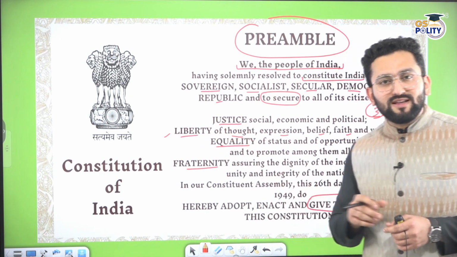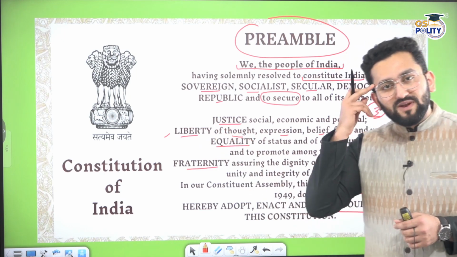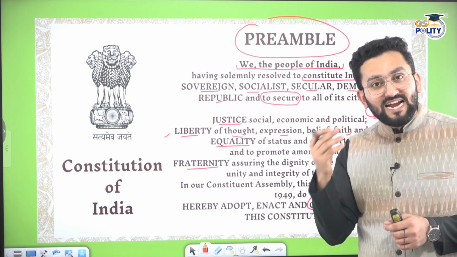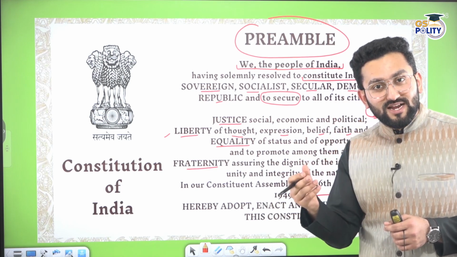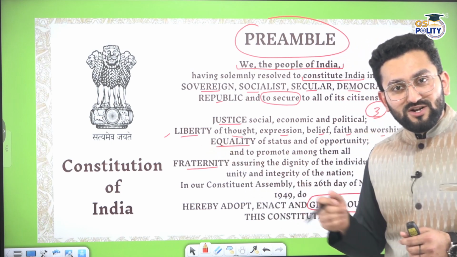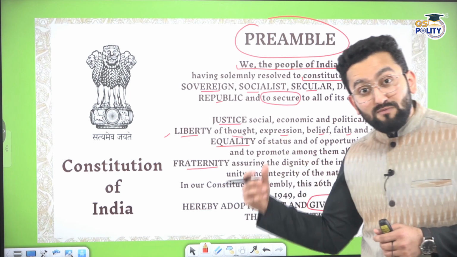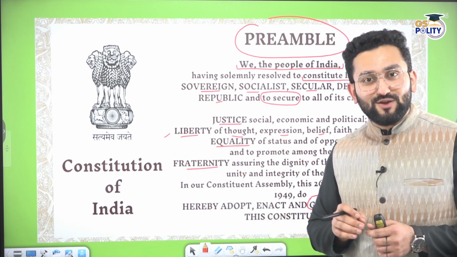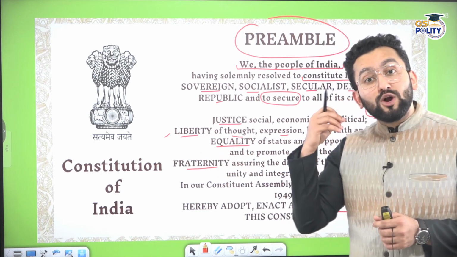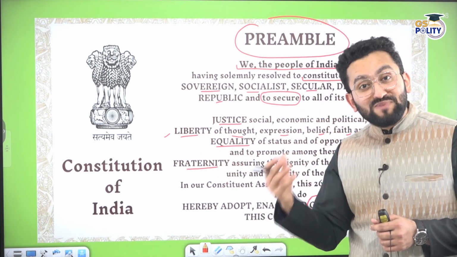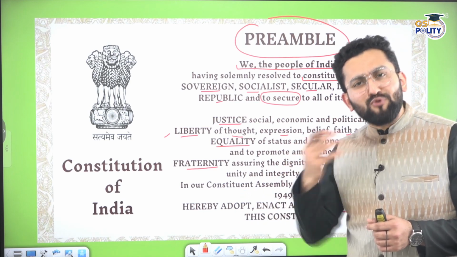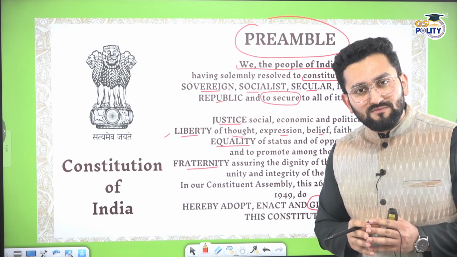Liberty. Why do you need liberty? You have a brain. You have this capability to think, act, to contribute in society. Now tell me, if liberty is not mentioned here, then the government can impose restrictions over you. And if the government imposes restrictions over what you read, what you speak, what you do, do you think you would be able to realize the potential which nature has given to you?